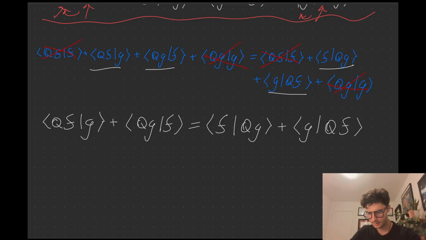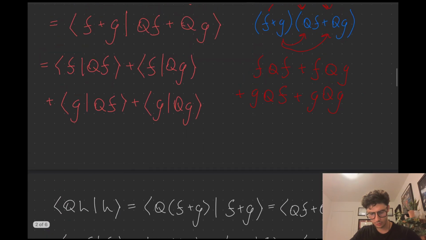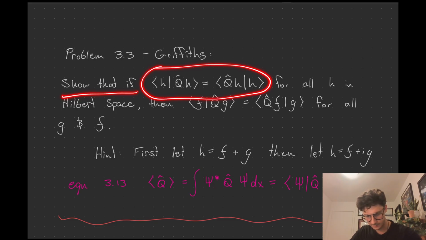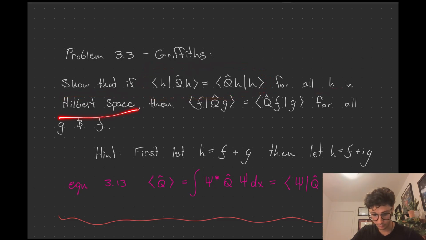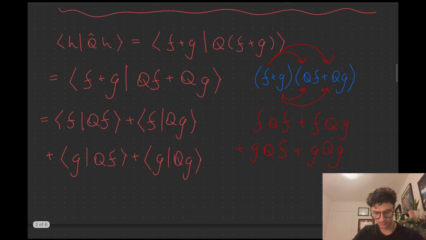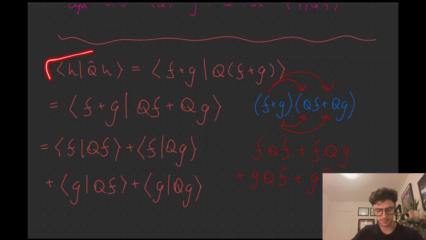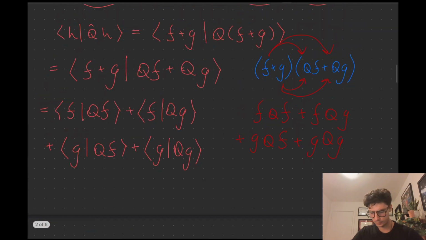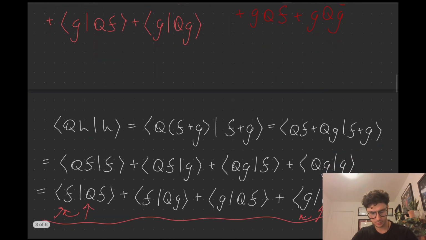Okay, I think we're pretty much done here. Because check this out. What we're trying to prove is, check the problem again: show that if this, for all H, is true in Hilbert space. So we've literally accepted this to be fact. The reason we've accepted it to be fact is we've used it here, right? We've applied the hint. And then we've just proceeded with regular algebra, so nothing's broken, right?